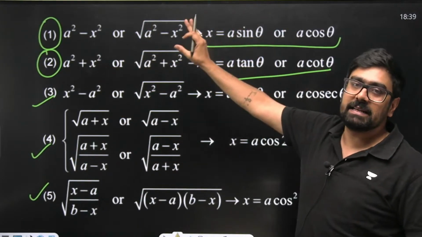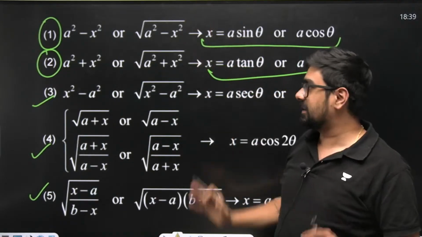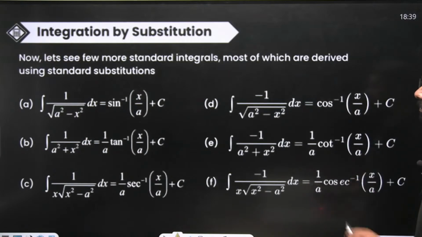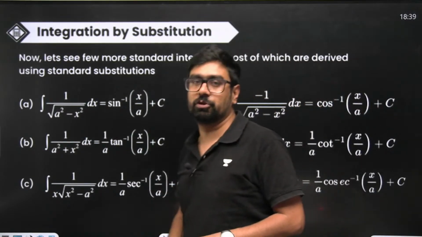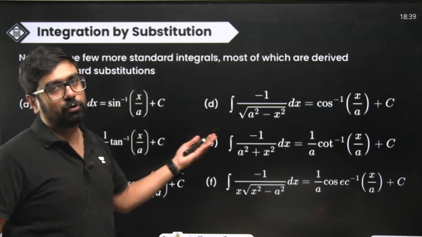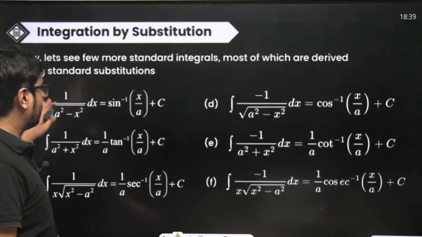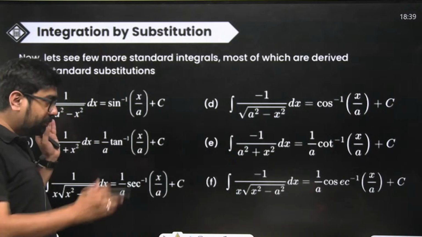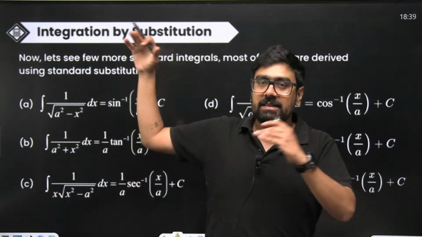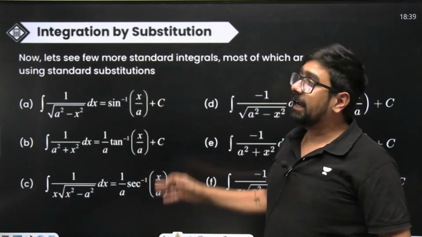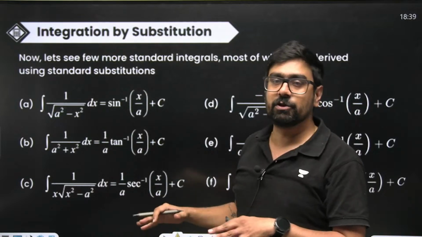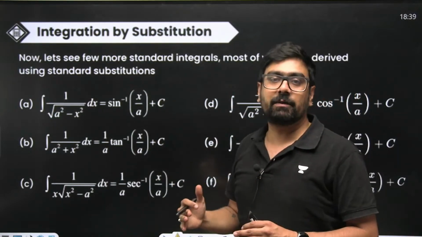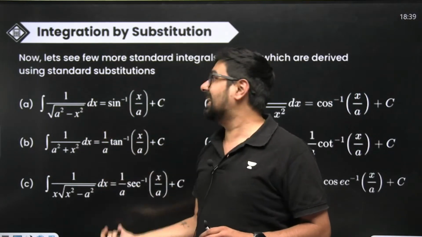Take your x as a sine theta or a cos theta. That is going to help you. Moreover, here what's important is these substitutions. Now some more direct substitutions are going to be needed, which are going to be helpful for you. You can do it by the substitution method, which we have learned in the normal first list that we saw, but you won't have that much time, so it's better that you directly remember them, right?